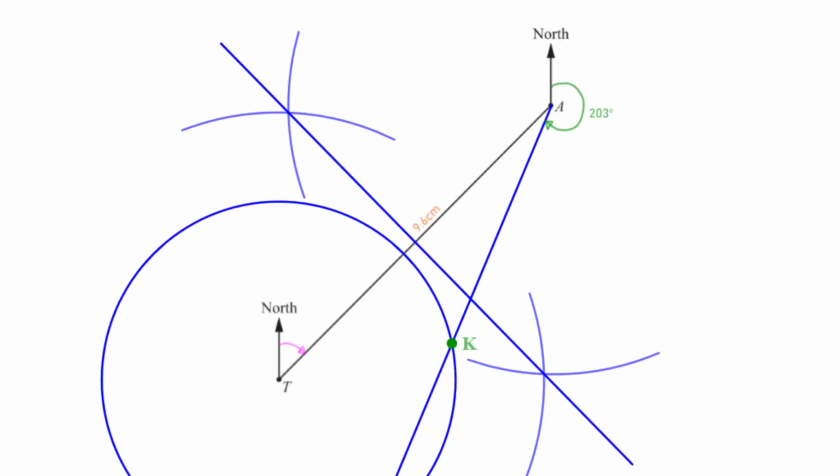Using a pair of compasses, we stand at T, open the compass to a width that is more than half of TA, and construct a set of arcs above and below TA. Using the same compass width, we stand at point A and construct another set of arcs above and below TA. Using a ruler, we draw a straight line passing through the intersection points of the arcs.